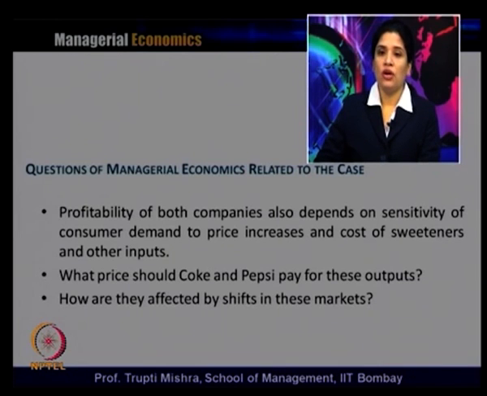What price should Coke and Pepsi pay for these outputs? Here again we will see who is going to decide the price. Partly it will be addressed in the cost analysis and partly in the market structure. How are they affected by the shift in this market? Here again we will discuss this in the context of demand analysis and the theory of market structure.